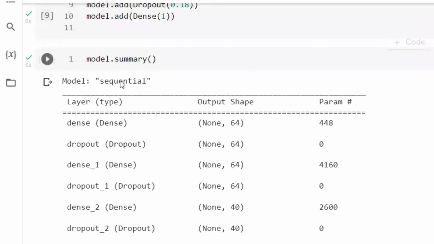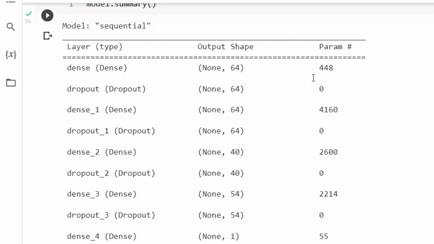Then let's take a look at the summary. We want to see what we built so far. By using the summary function, we're going to see what's going on regarding the structure. You can see here these are different layers: first layer, second layer, third layer, fourth layer, and the last layer, right?